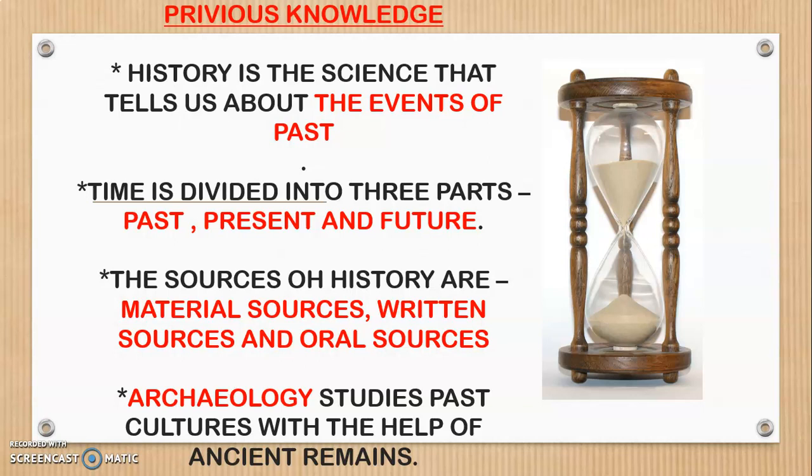Similarly, history, that is to know the events in the past, has been divided into 3 parts. One is the past, the present, that is whatever is going on right now, and the other is the future, that is what things will happen that will relate with the present and the past condition. Similarly, to study history, we need to know about 3 important sources. Which are those 3 sources? The 3 sources of history are material source, written source and oral sources.